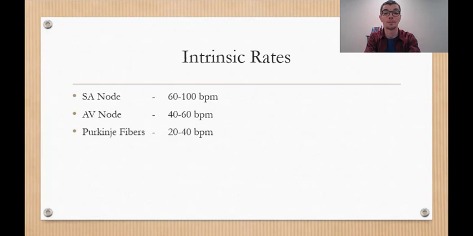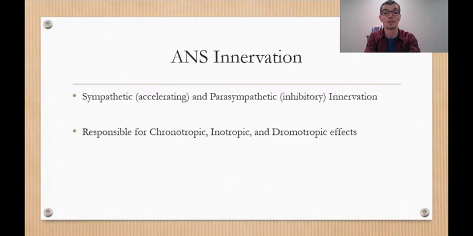The heart is affected by both the sympathetic and the parasympathetic division of the autonomic nervous system. The terms used to describe the effects are chronotropic, inotropic, and dromotropic. This refers to a change in rate, a change in contractility, and a change in conduction speed, respectively. Sympathetic stimulation is known as an accelerator, and the parasympathetic stimulation is known for its inhibitory effects.